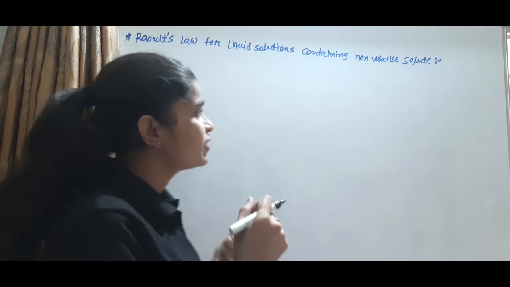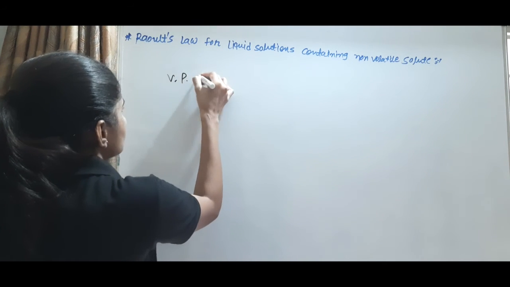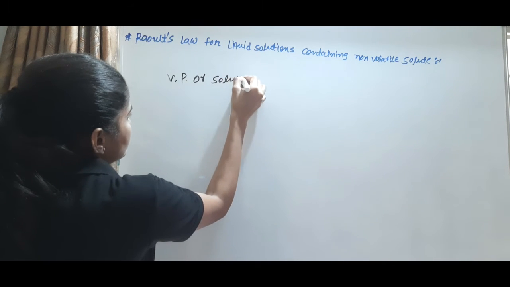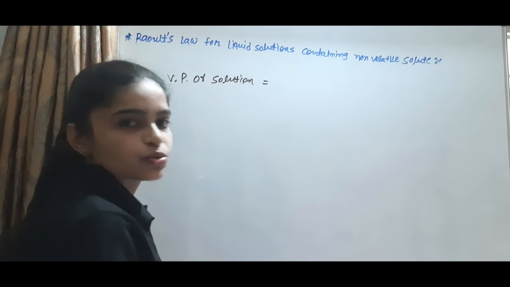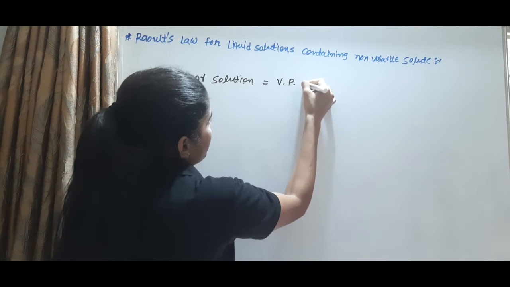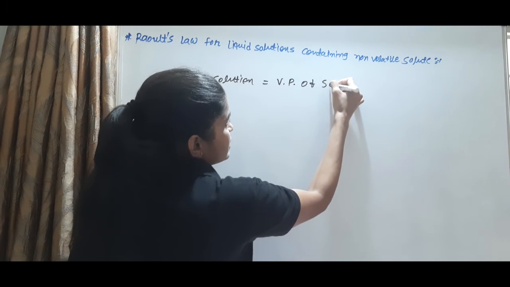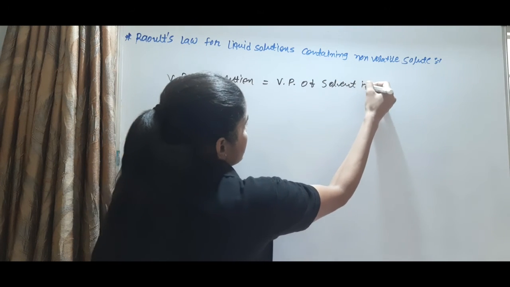So we can say that the vapor pressure of the solution is equal to the vapor pressure of the solvent in the solution.